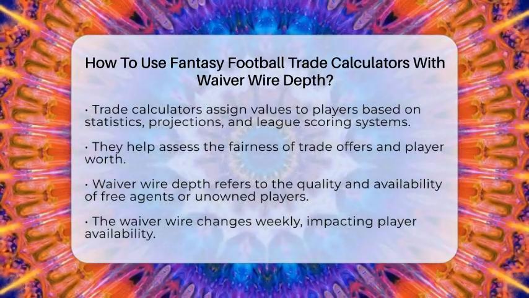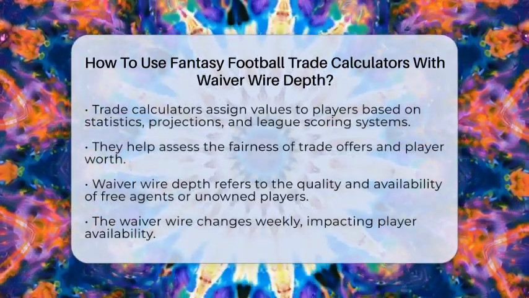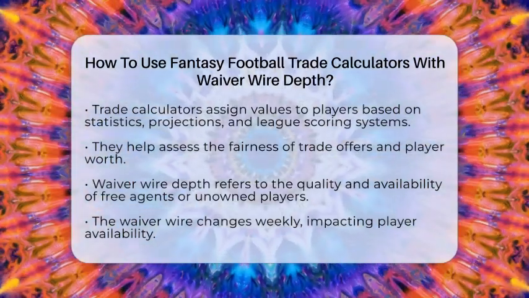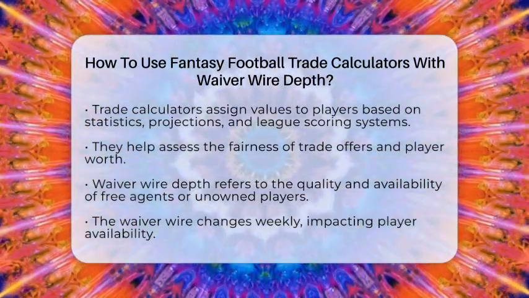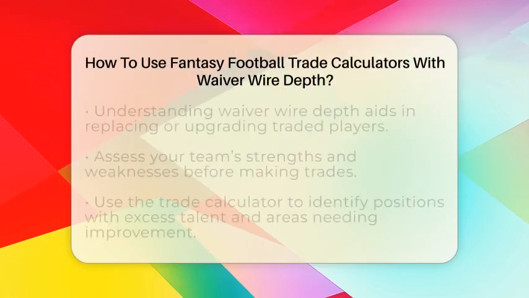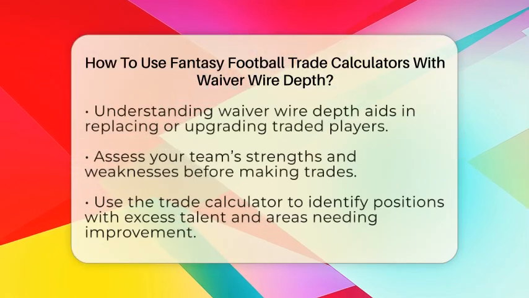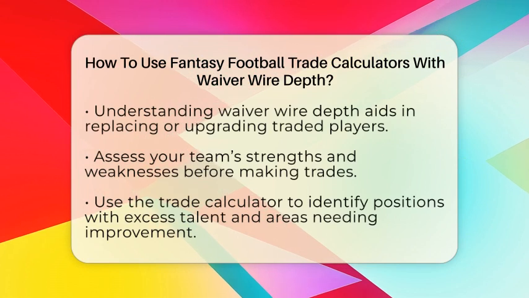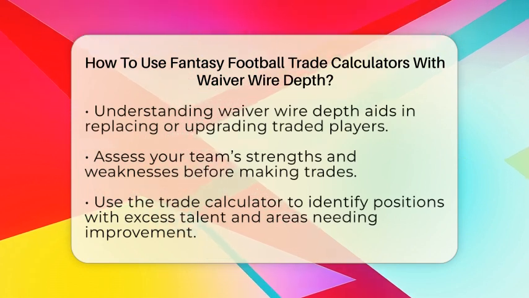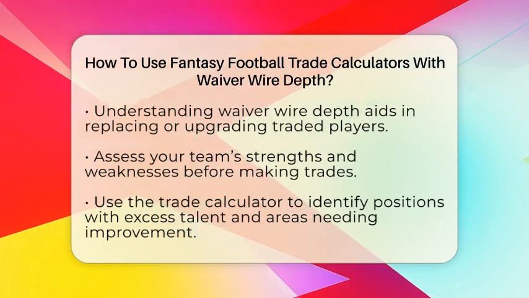Now, let's talk about waiver wire depth. This refers to the quality and availability of free agents or unowned players you can add to your team. The waiver wire changes weekly, with new players emerging and others declining. Knowing what is available on the waiver wire helps you understand how easily you can replace or upgrade players you might trade away.